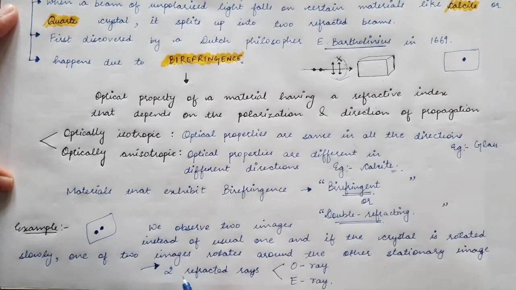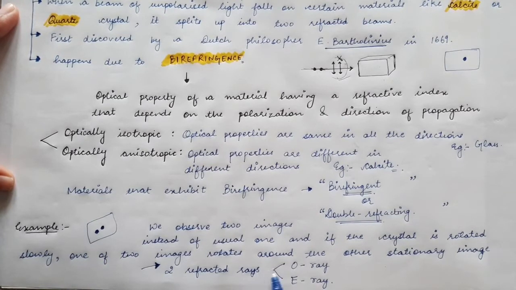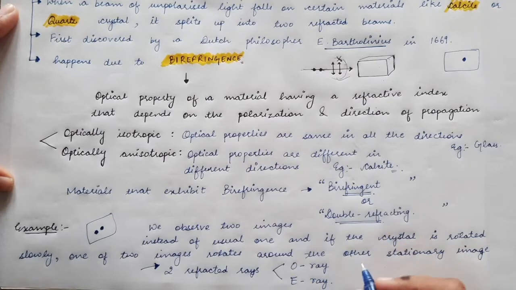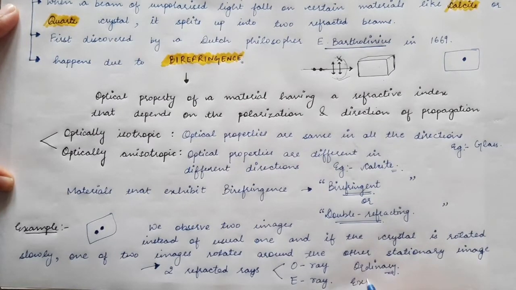These are caused due to the two refracted rays. One of the rays is called the ordinary ray and is written as O ray. The other ray is called the E ray, the extraordinary ray.